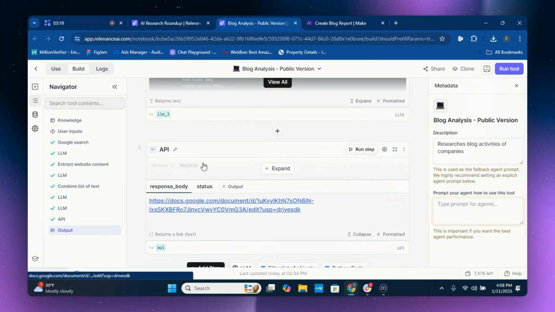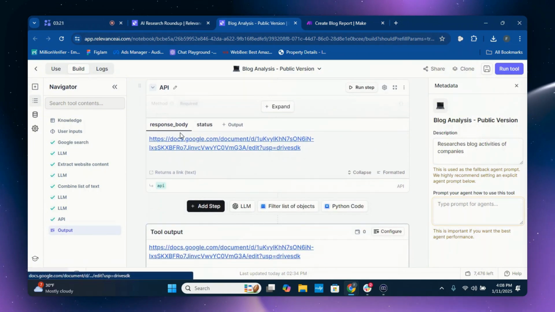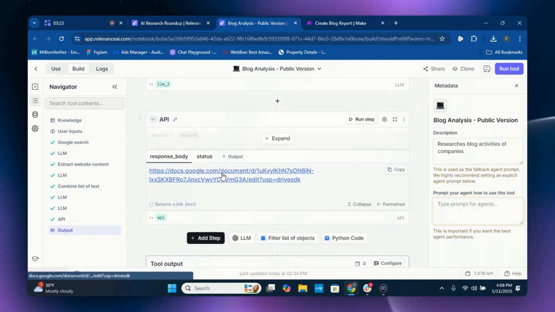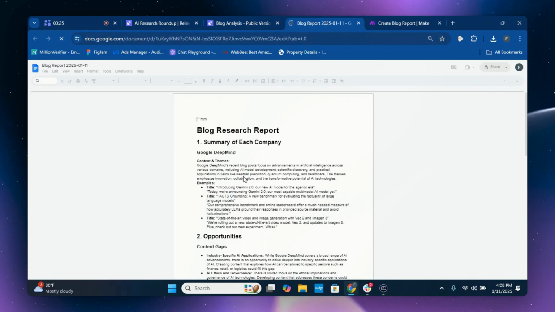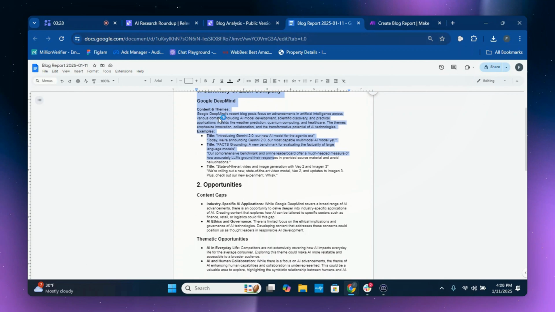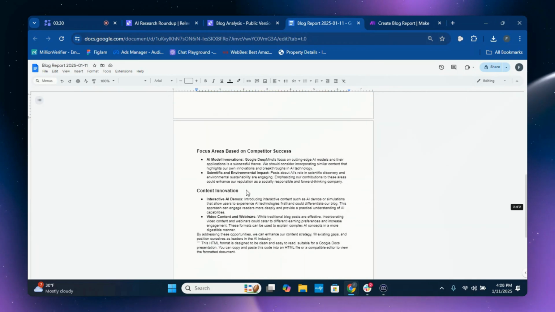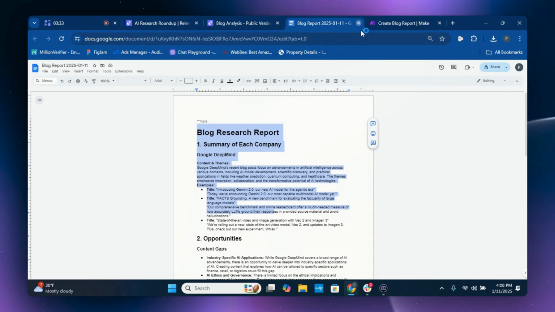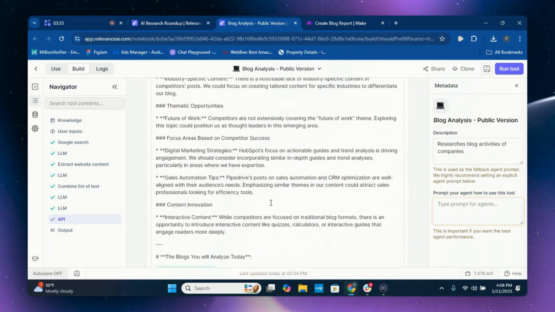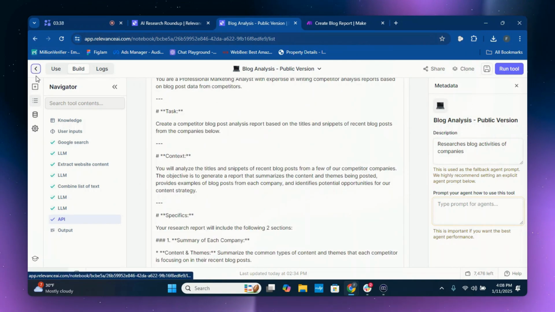And here we go. Perfect. It's all done. This is the Google Doc that we just created and all of the information. Let's check it out here. Here's the blog research report, Google DeepMind's, and OpenAI's industry competitor analysis report. So with that being said, that's your blog analysis tool. Let's move on to your next tool.